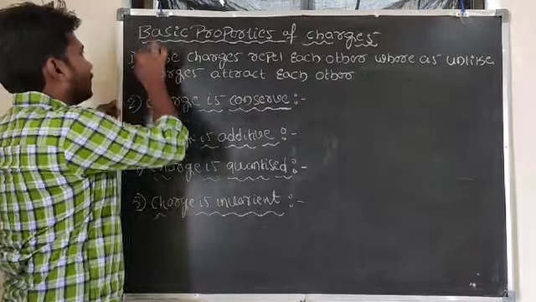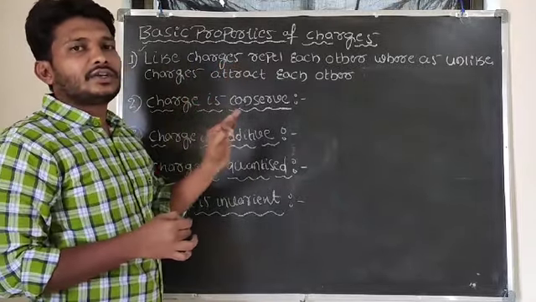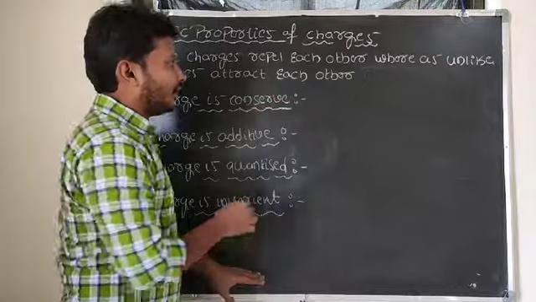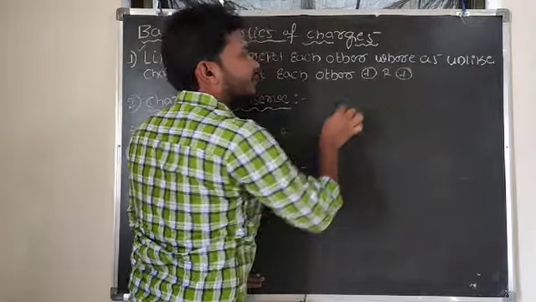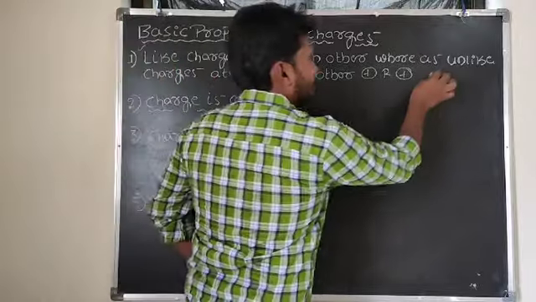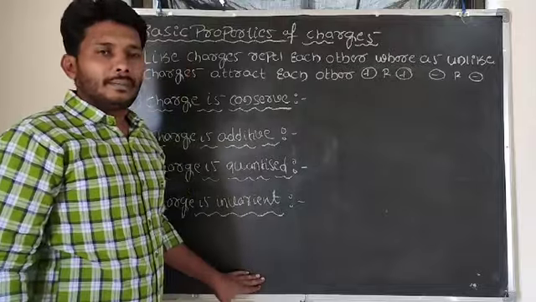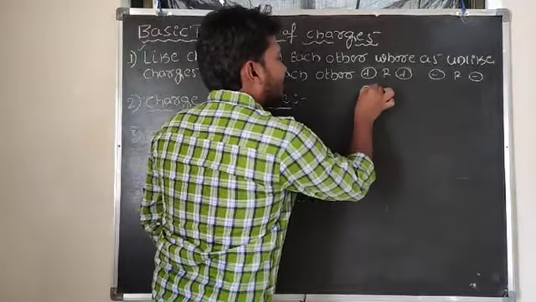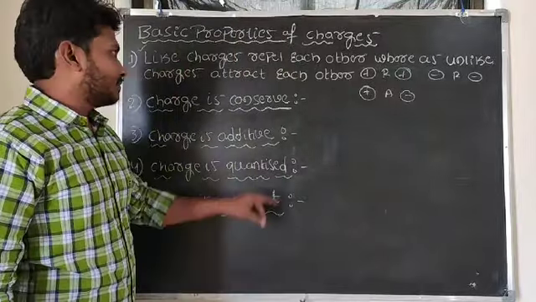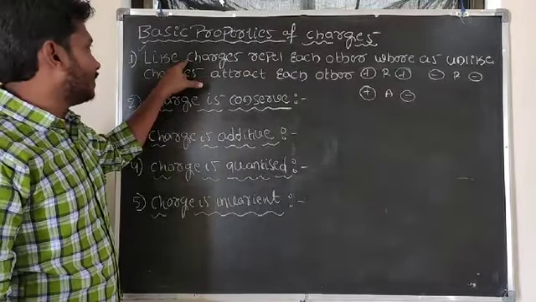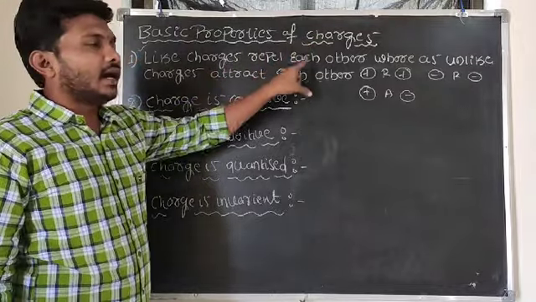So look at the first property. Like charges repel each other, whereas unlike charges attract each other. For example, between positive and positive charges a repulsive force exists, and between negative and negative charges also a repulsive force will be present. Between a positive and a negative charge there exists an attractive force. Hope you understand the first point here: like charges repel each other, whereas unlike charges attract each other.